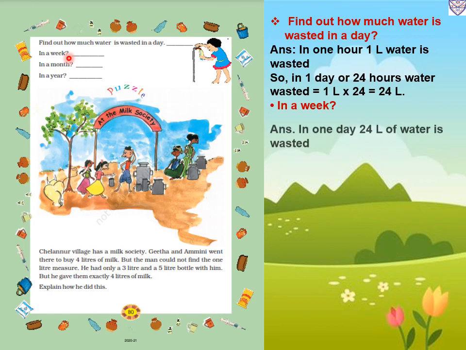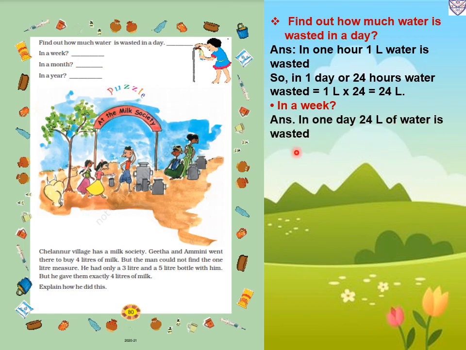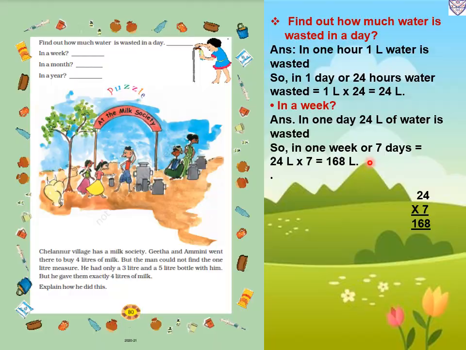In a week there are 7 days. In one day, 24 liters of water is wasted. So in 1 week, equal to 7 days, we multiply 24 liters by 7. So we will get: 7 fours are 28. So 8 we will write down, 2 will be carried over. 7 twos are 14. 14 plus 2 is 16. So 168 liters of water is wasted in a week.